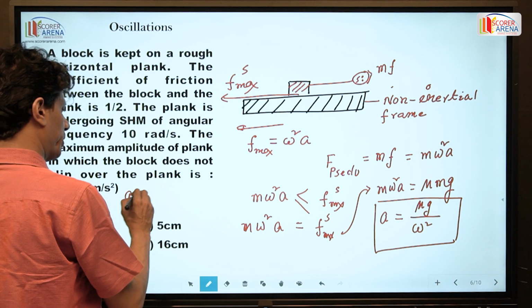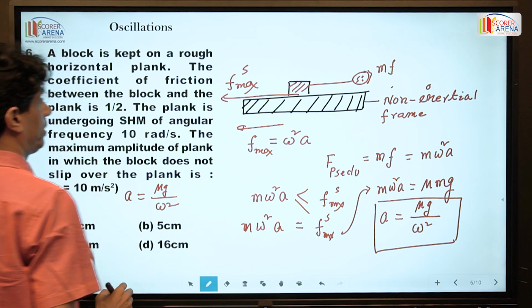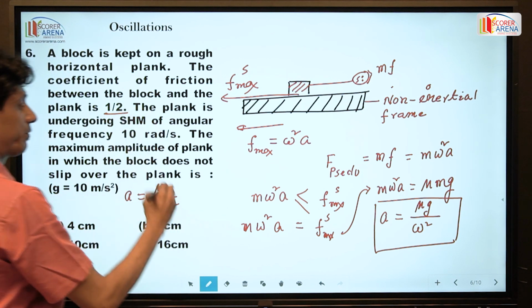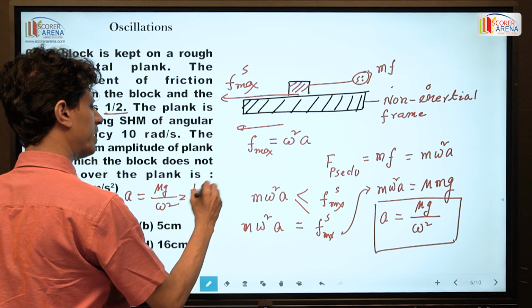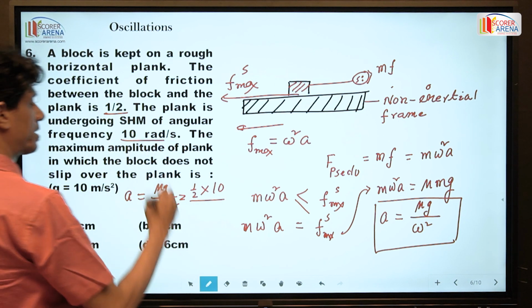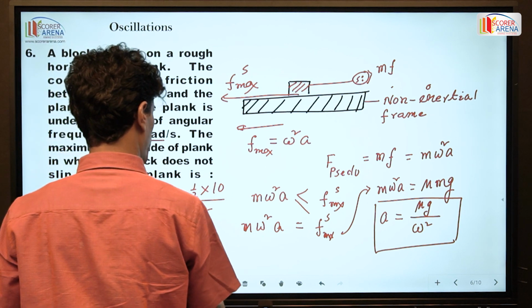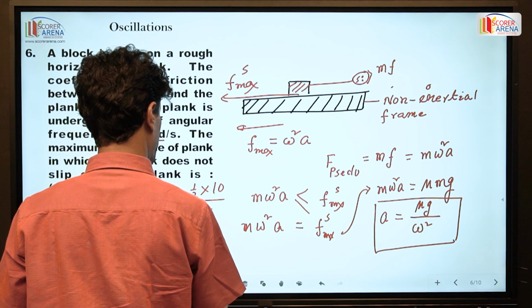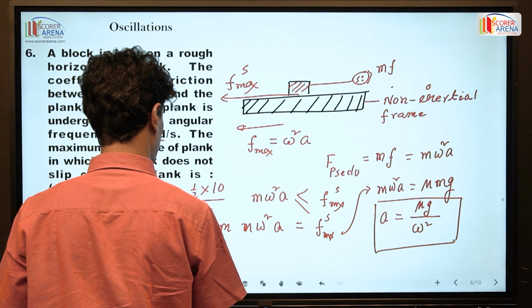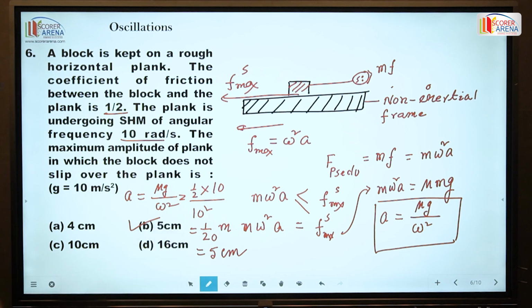The value of mu is half, g is 10, and omega is 10 rad per second, so 10 square. So it is 1 by 20 meters, therefore 5 centimeter is the maximum amplitude. So B option is the right option here.